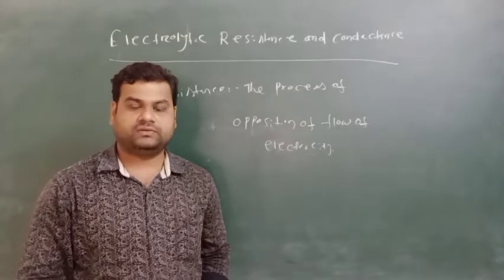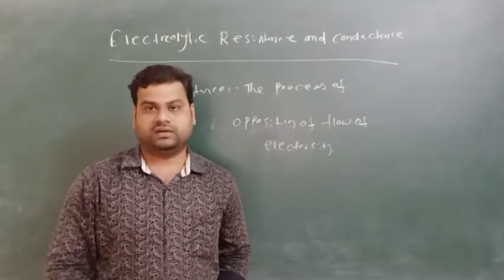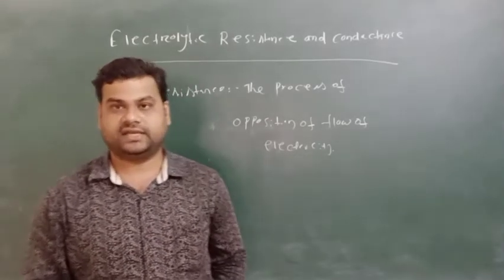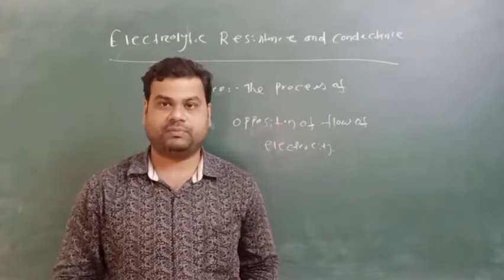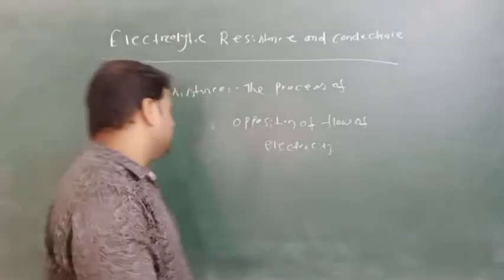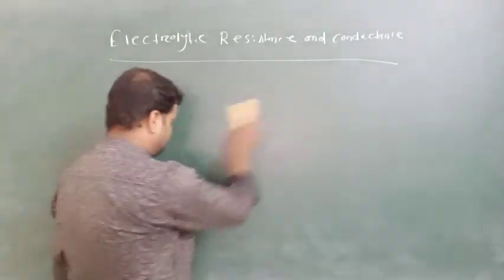Okay, so you know that resistors are used in our electrical gadgets, that they can resist, they are implemented to resist the current. They can oppose the flow of current. So this is the brief about the resistance.